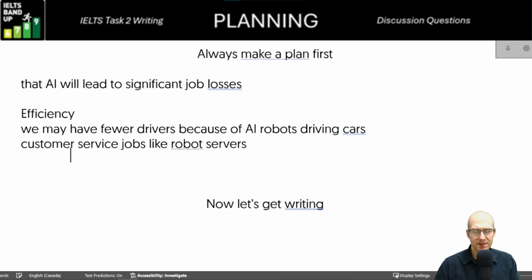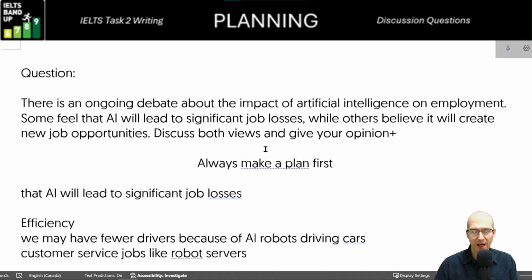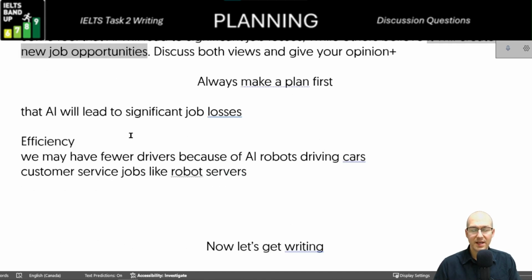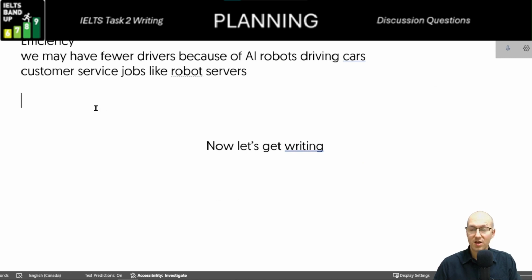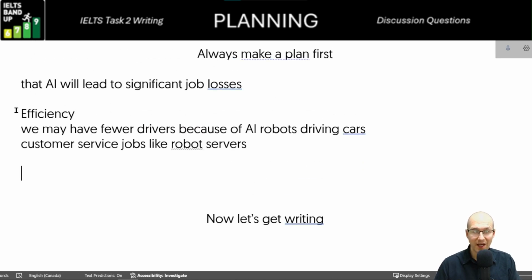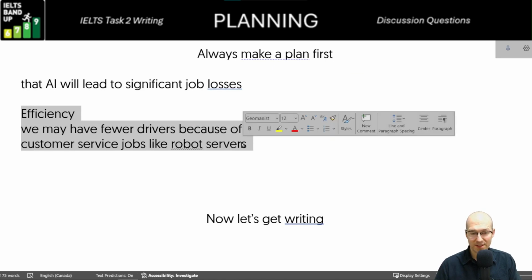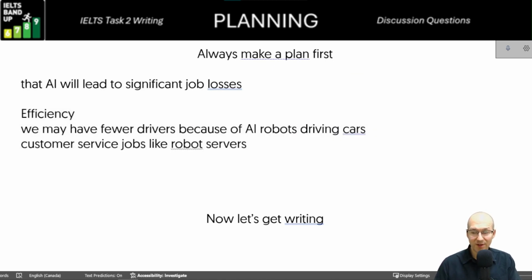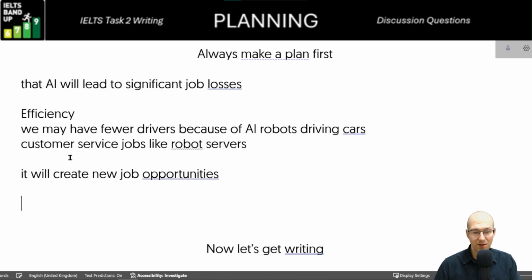Now, we have to focus on the other side, right? And how it will create new job opportunities. Now, this one's a little bit harder, right? Remember, this is a discussion essay. You have to argue this side. You can't just focus on how it's going to take away jobs. That's very tempting to do if you feel negative about AI. In a discussion essay, you have to talk about both sides equally. And even though it's a little bit harder for me as well, I can still do it, even though I might not necessarily believe it.